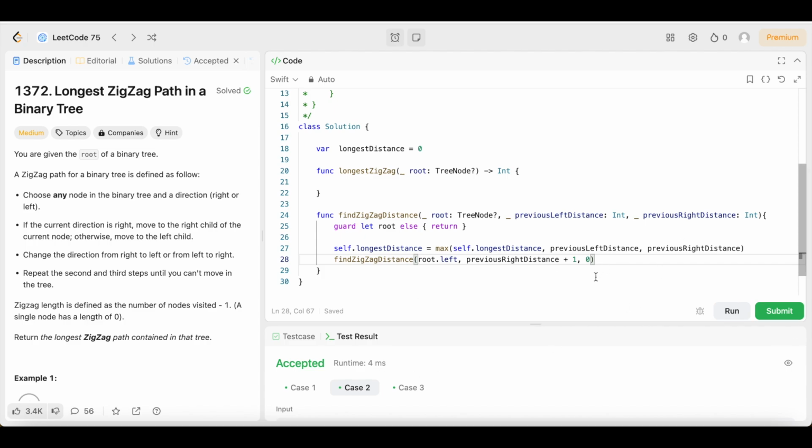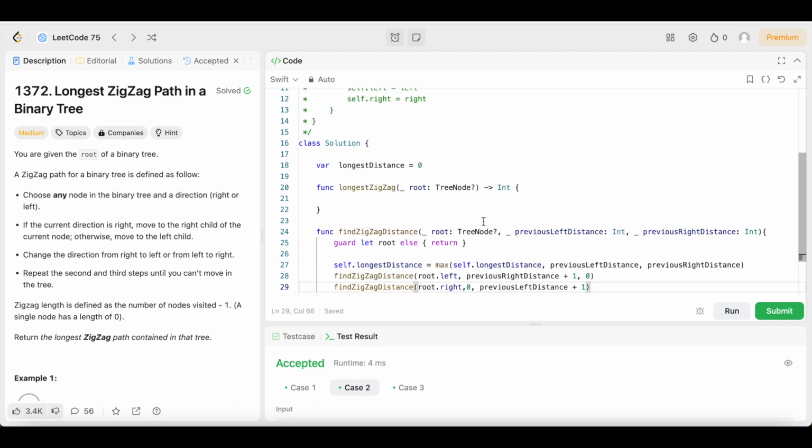So then we're going to come down here and do the same thing for the right side. We're going to say findZigzagDistance. This time we're going to say root.right. And this time we're not going to increment the previous right distance. This time we're going to increment the previous left distance plus 1. And then that's all she wrote for that function, guys.